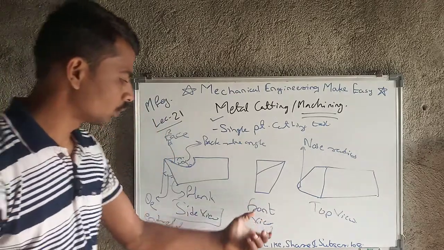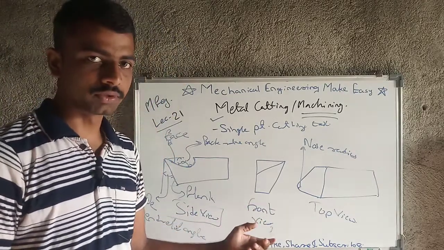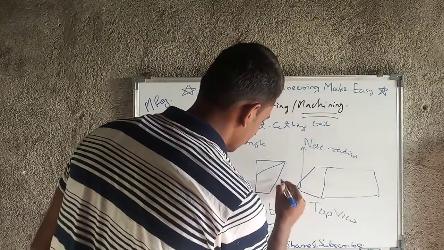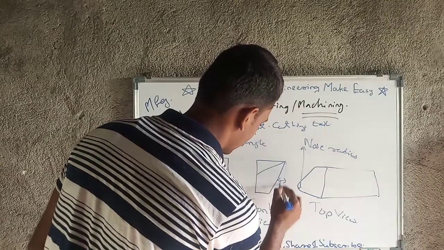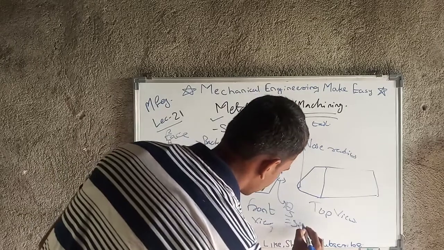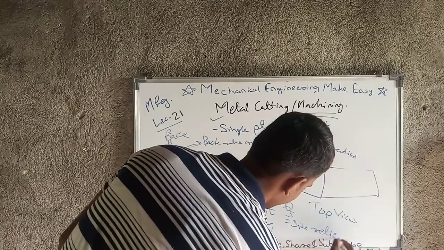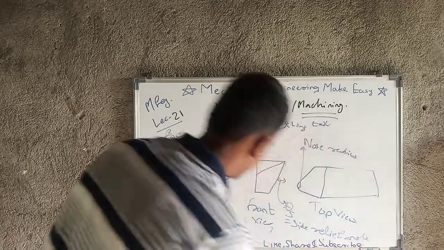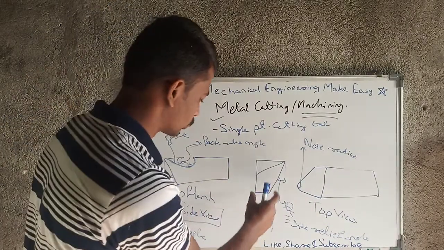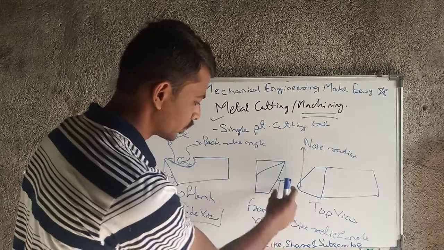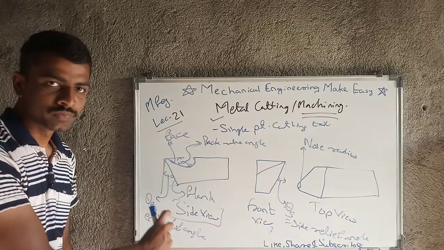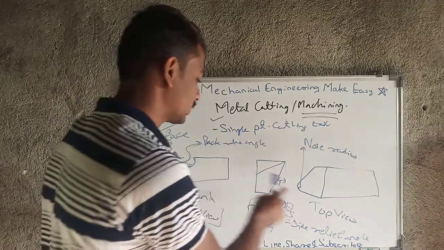Now we will look towards the front view. What parameters does the front view give us? This is the side relief angle, denoted by theta S, which is equal to side relief angle. In front view we see the side relief angle, and in side view we see the end relief angle, denoted by theta E and theta S.